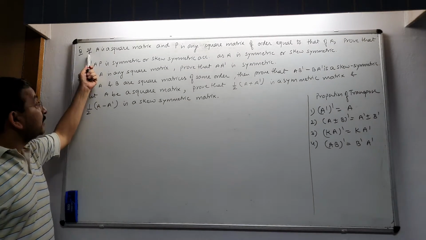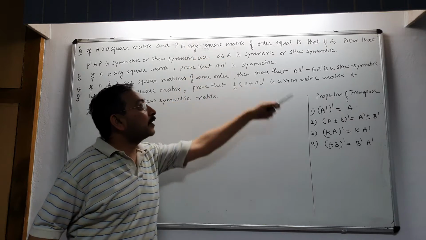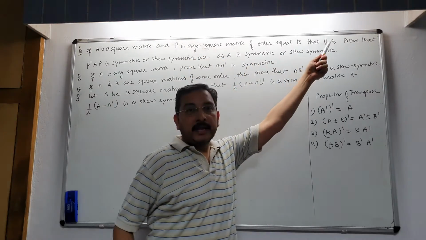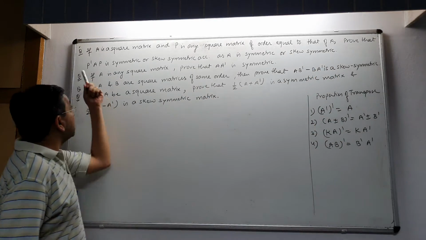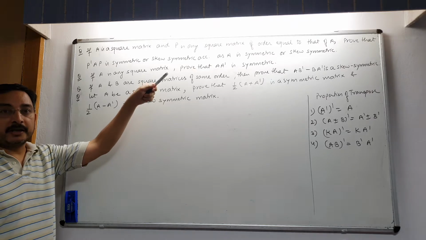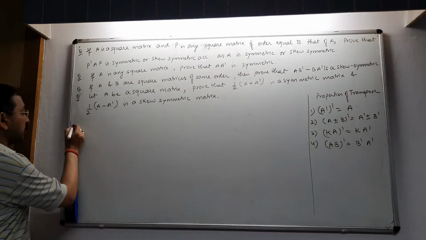The first question: if A is a square matrix and P is any square matrix of order equal to A, prove that P dash A P is symmetric or skew symmetric, according to whether A is symmetric or skew symmetric. Solution.